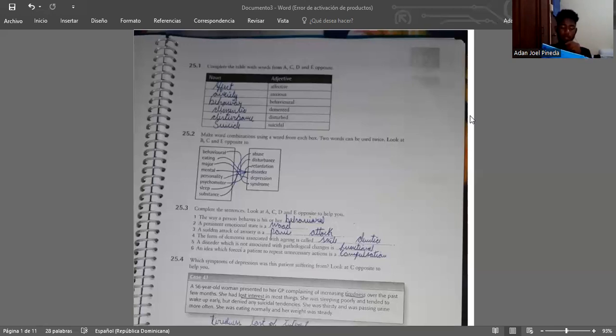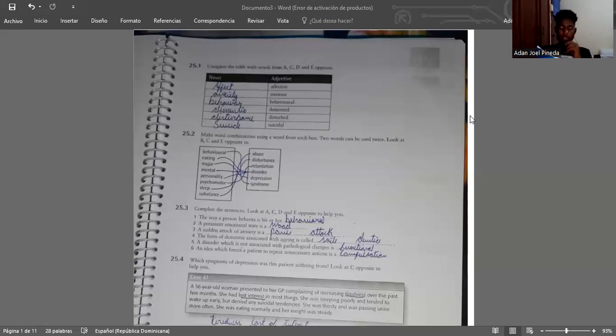25.2. Make word combinations using a word from each box. Two words can be used twice. Look at B, C, and E opposite to help you. Behavioral depression, eating disorder, major depression, mental disorder, personality disorder, physical psychomotor retardation, sleep disturbance, substance abuse.